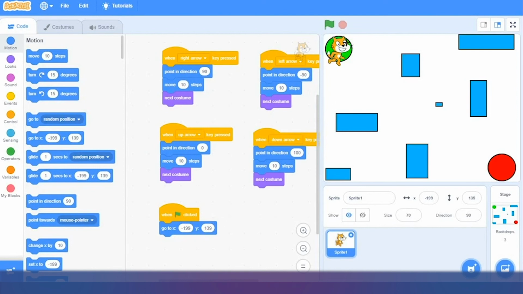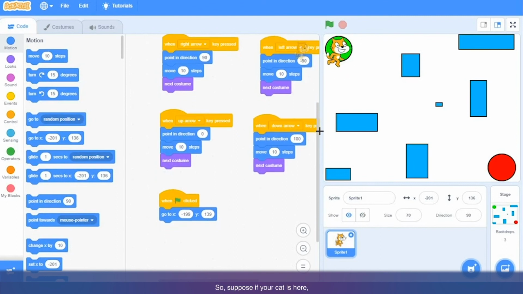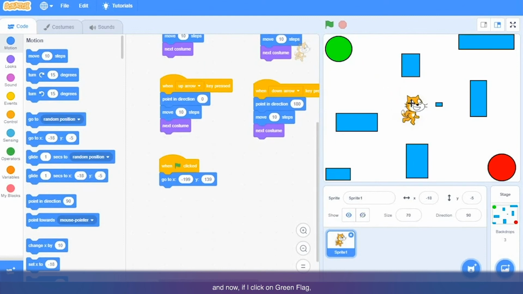So this position will define the cat's position on the stage, which is this position over here. Suppose your cat is here, and now if I click on the green flag, it will always go to that position, because when green flag is clicked, go to here. So this is how I am setting the starting position of a sprite.